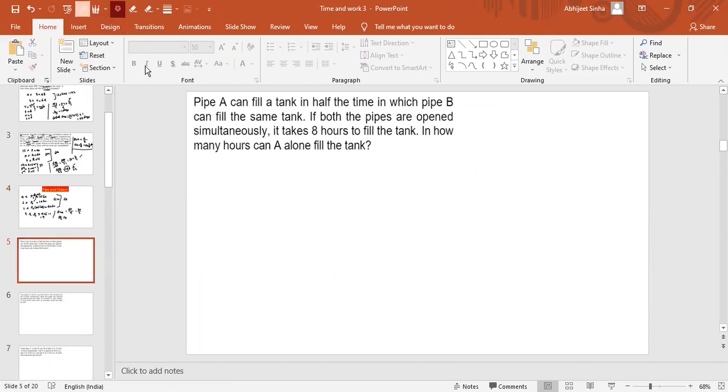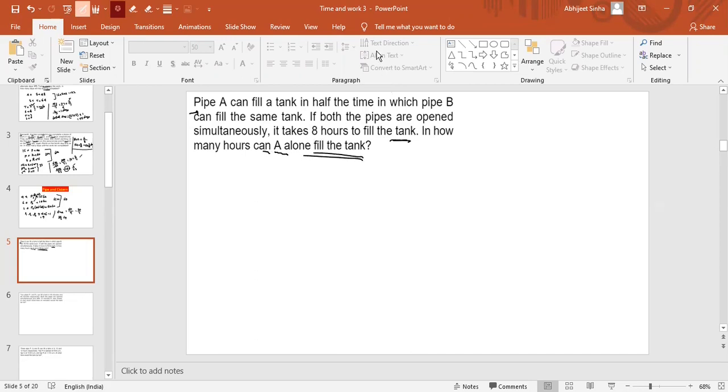Now come on, let's try this question. This is the basic one. The pipe A can fill a tank in half the time in which pipe B can fill the tank. So if you assume the time of pipe A, then you can say about pipe B, and if you assume for B, then you can write the time for A also. Now if both the pipes are opened simultaneously, it takes 8 hours to fill the tank. If both are opened simultaneously, in how many hours can A alone fill the tank?